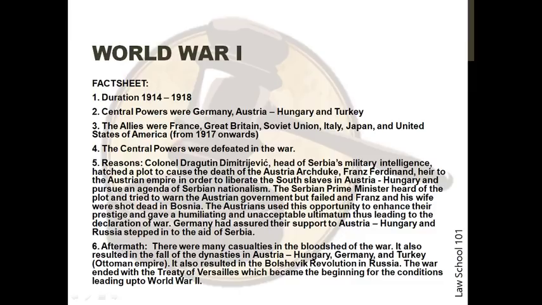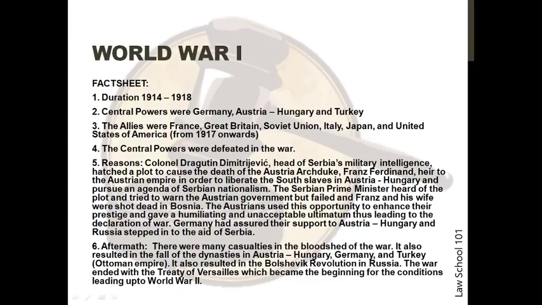The reason for the war was that Colonel Dragutin Dimitrijevic, the head of Serbia's military intelligence, hatched a plot to cause the death of the Austrian Archduke Franz Ferdinand, heir to the Austrian Empire, in order to liberate the South Slavs in Austria-Hungary and pursue an agenda of Serbian nationalism. The Serbian Prime Minister heard of the plot and tried to warn the Austrian government, but failed, and Franz and his wife were shot dead in Bosnia. The Austrians used this opportunity to enhance their prestige and gave a humiliating and unacceptable ultimatum, thus leading to the declaration of war. Germany had assured their support to Austria-Hungary, and Russia stepped in to the aid of Serbia.